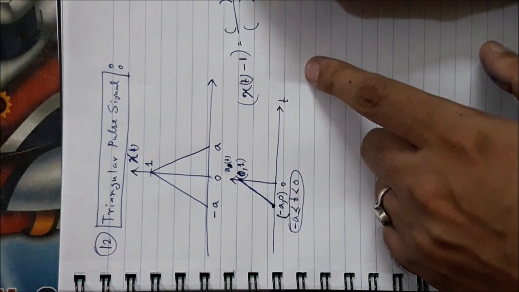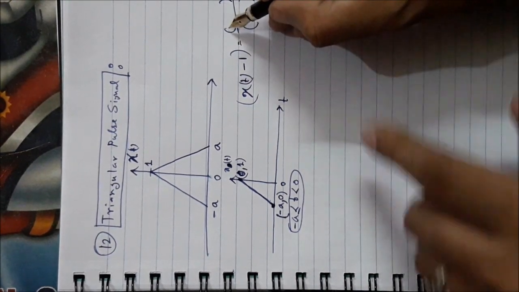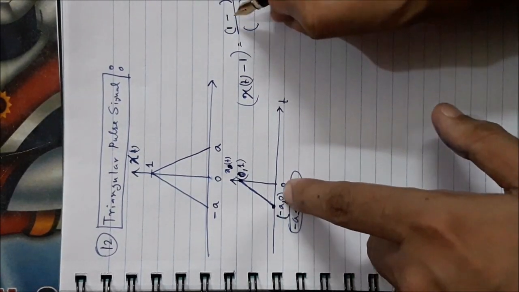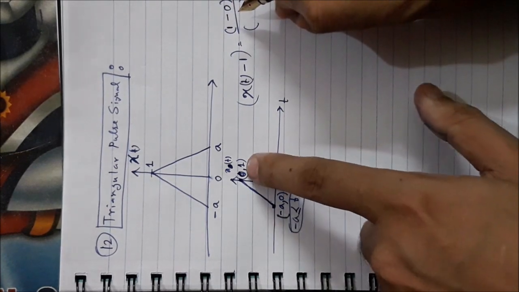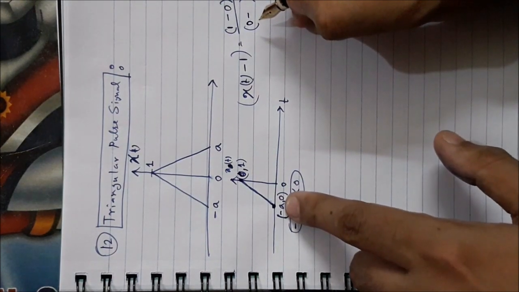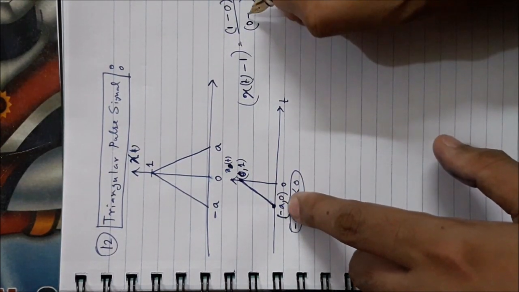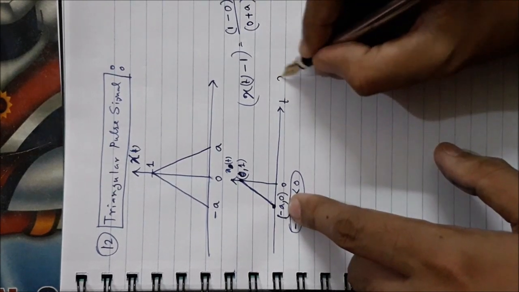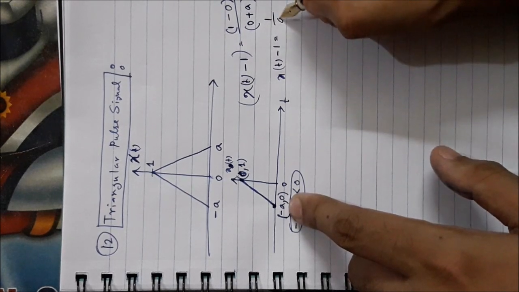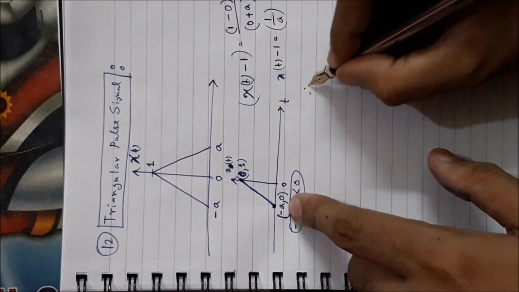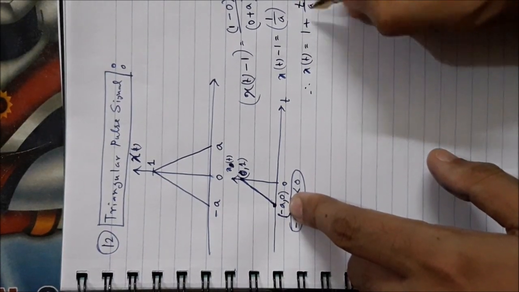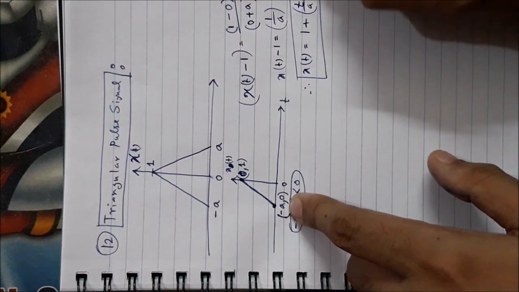So x1 is 0, and here you have to write (y1 minus y2) over (x1 minus x2): y2 is 0, x1 is 0, and x2 is minus a here, so it will be plus a. So you can write the equation of the straight line this way. It is nothing but 1 by a multiplied by t. So x(t) is becoming 1 plus t by a. Simple. It is equation number 1.